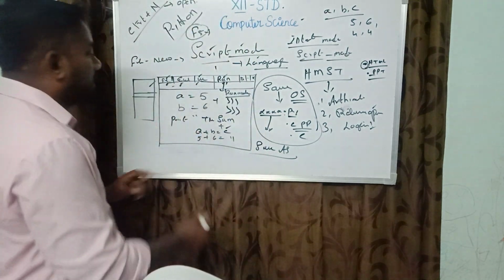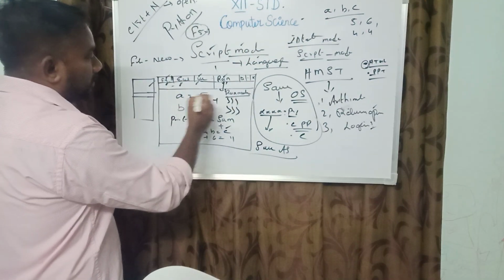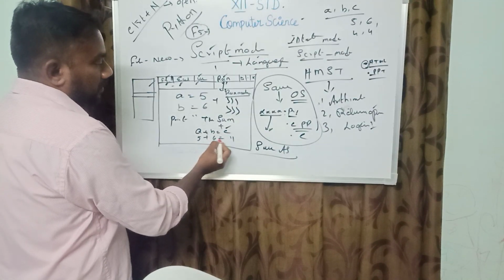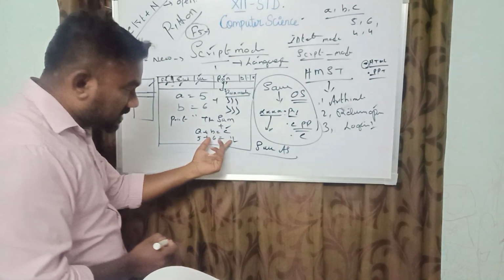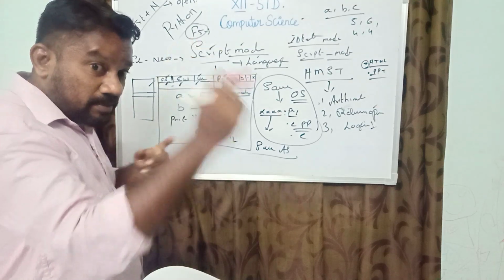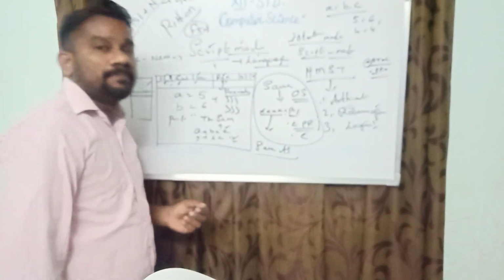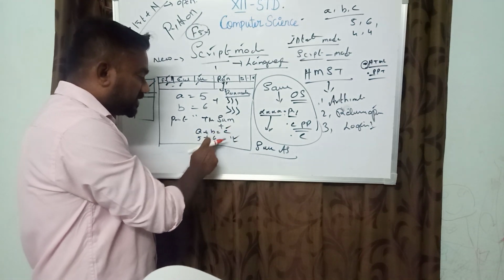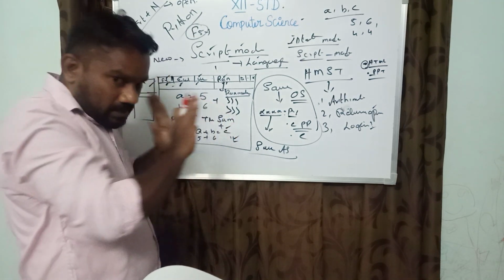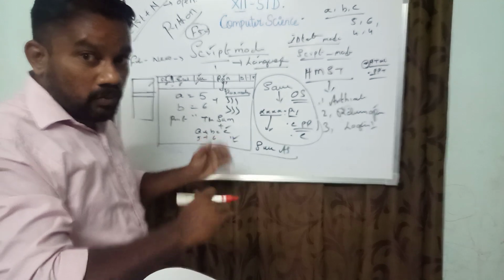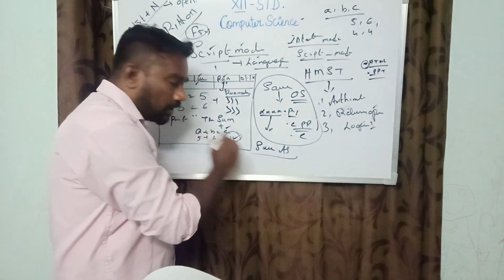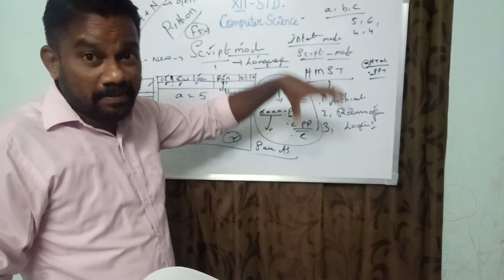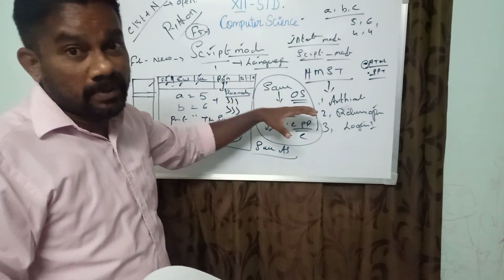What is the command here? A, B equal to 5, 6, and A plus B equal to C. So 5 plus 6 equals 11. Here we cannot see the answer; the output should be 11. The answer comes under the output segment. You can simply give the command 5 comma 6, or A plus B. In the output section you see the value, 11, executed. It is called the compilation or executable section.